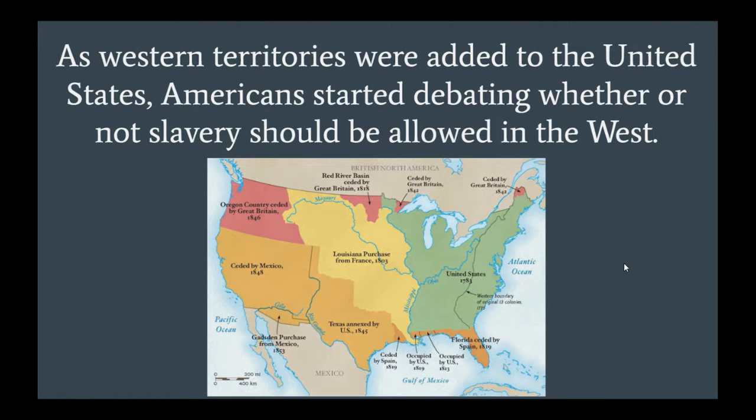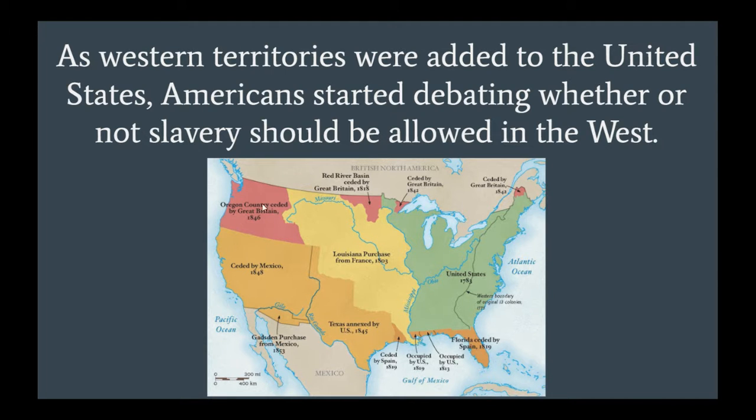As Western territories were added to the United States, Americans started debating whether or not slavery should be allowed in the West. So as we can see from this map, there are 5 big territories or land that the United States owns that we gain control over the course of 50 or so years. The Louisiana Purchase we get in 1803 when Thomas Jefferson buys it from France. Florida we get in 1819 when it's ceded or given to us by Spain.